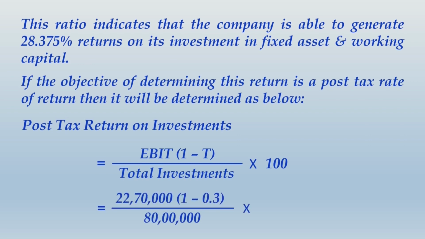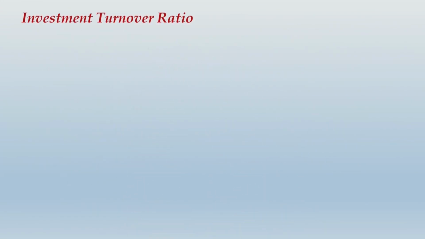You can alternatively understand it a little differently also. Whatever was your pre-tax return, 28.375%, tax rate being 30%, if you directly multiply 70% on this, you will directly get 19.8625%.